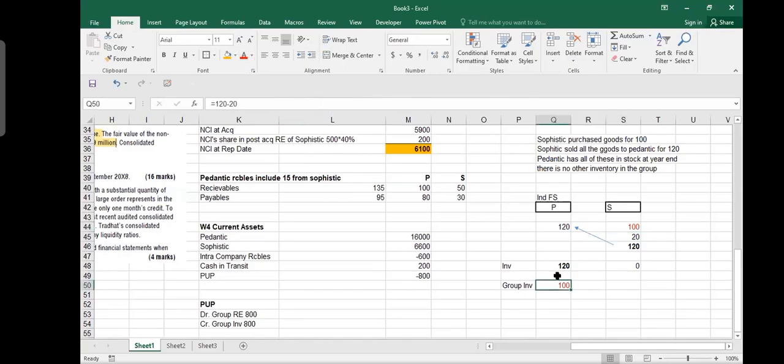Group inventory cannot be shown including the profits within the group, because if you talk about this 120, it has some profit within the group of $20. Do you understand my point?